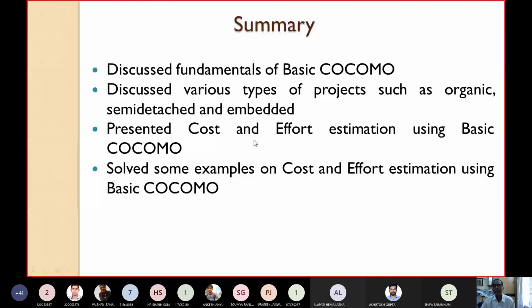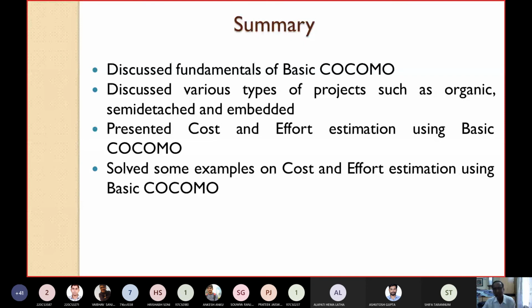This is how we can use basic COCOMO to estimate the effort and the cost. Next is intermediate COCOMO. I have already told you we have to use some cost drivers. We have to use some adjustment factors based on 15 cost drivers. That we'll discuss tomorrow.